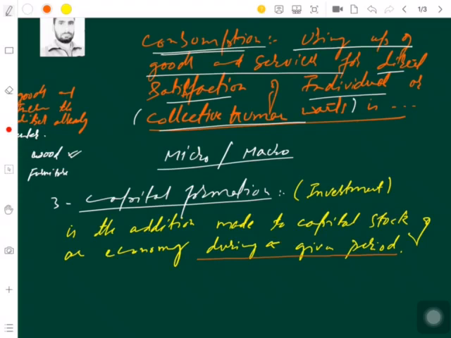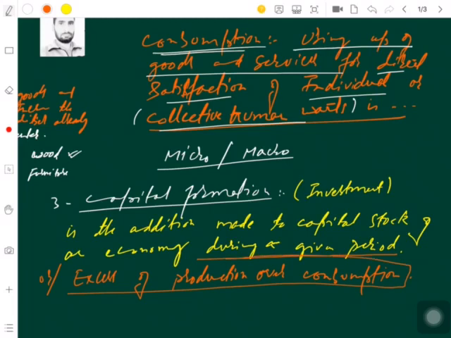Alternatively, in other words, we can say excess of production over consumption is called capital formation. I'll write it, then I'll make you understand. It is excess of production over consumption. It is also called capital formation.